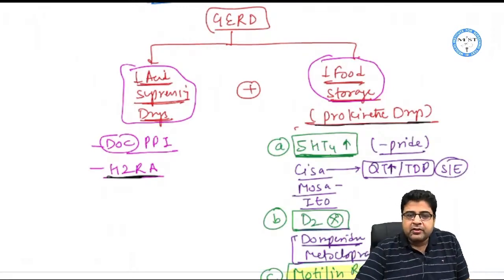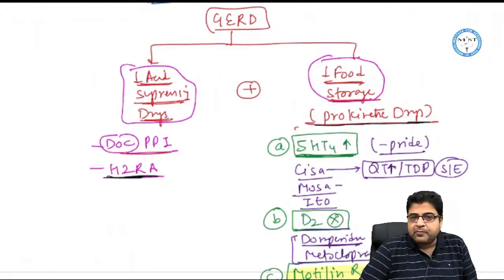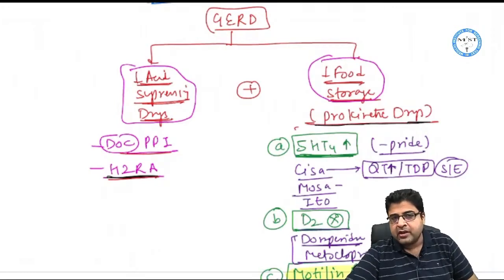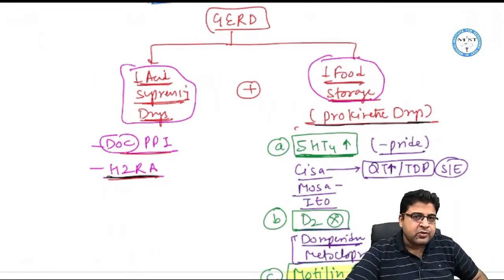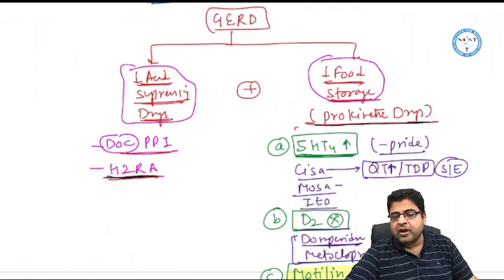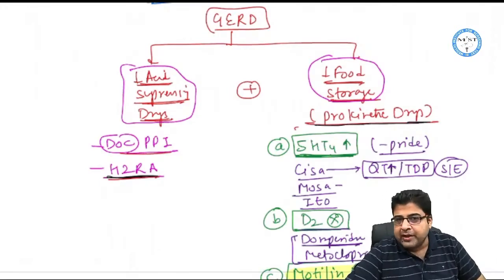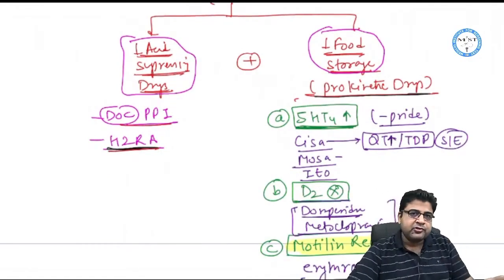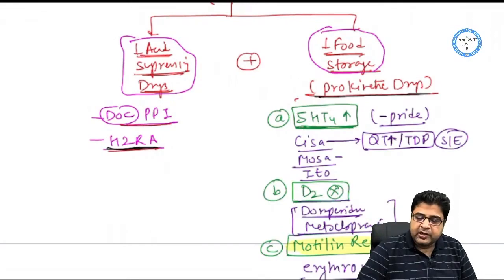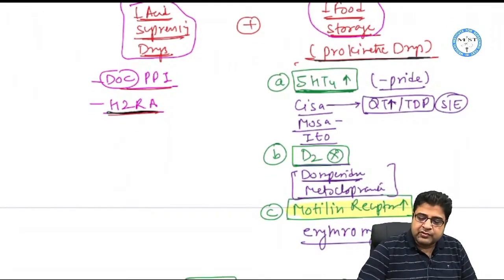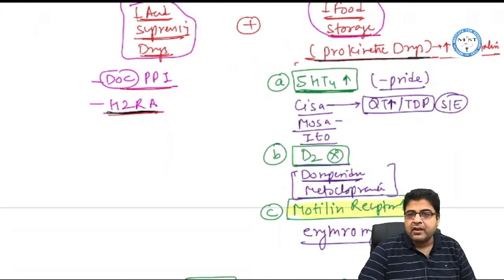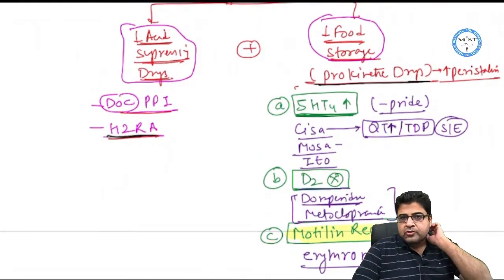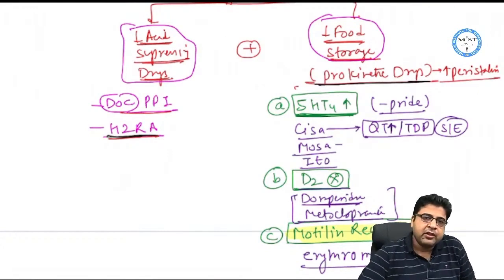esophagus. Right? So the medicines which can suppress the acid, the best is PPI, proton pump inhibitor. The second best is H2 receptor antagonist, and among H2 receptor antagonists, nowadays we use famotidine only. Ranitidine is getting outdated because of cancer. Cimetidine is already outdated due to gynecomastia. The second class of drugs, which reduce food storage in the GIT, are given to increase peristalsis, so we call them prokinetic drugs.